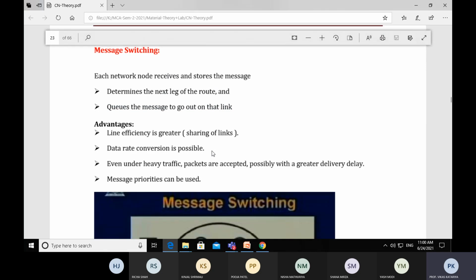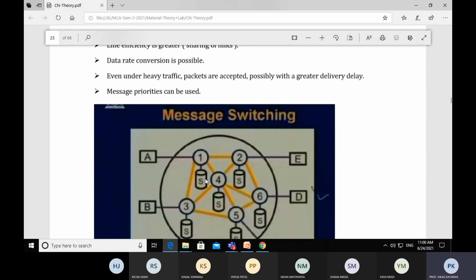Here, message queue indicates that every storage capacity has some limitation on how many messages it can hold. Let's suppose 50 messages can be held by the storage capacity of node number 1. So this is the queue of messages. A message that comes first is delivered first. That is the FIFO manner. You know that a queue is a data structure which works in FIFO manner, first in, first out. The message which is received first will be delivered first.